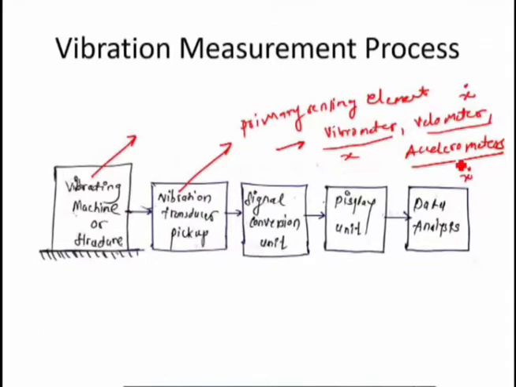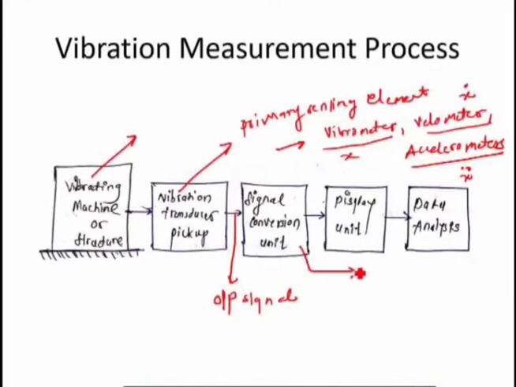So these primary sensing elements are attached or connected to this vibrating machine or structure, and then this vibration transducer or pickup or primary sensing element converts this vibrating motion into an electrical signal, which you can also call the output electric signal. You can call this the signal which comes from the vibration pickup, that is the vibrometer, velometer, or accelerometer, also called the output signal. Now this output signal is sent to the signal conversion element.